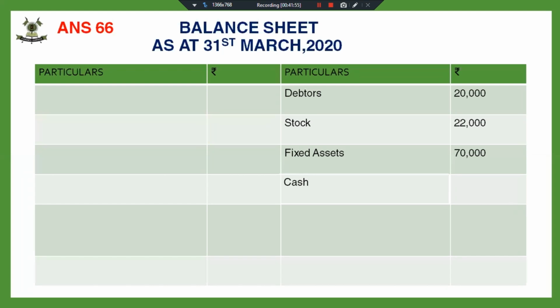Now cash. We had a cash of 5,000. The new partner has brought 20,000 and he has also brought 12,000 premium for goodwill. And this premium for goodwill has been retained in the business. So this will increase my cash balance, and my cash balance will come out to be 37,000. I posted all the amounts on the debit side, asset side of the balance sheet. Total comes out to be 1,49,000.